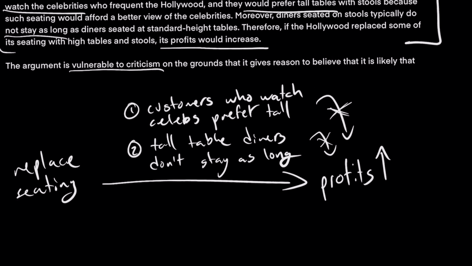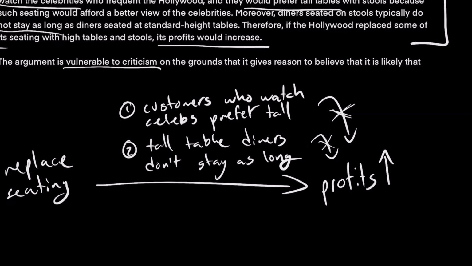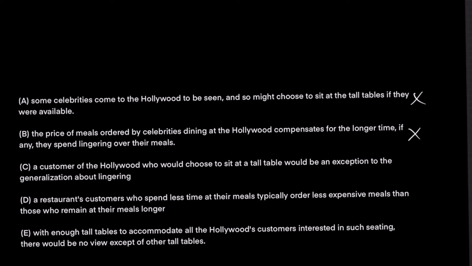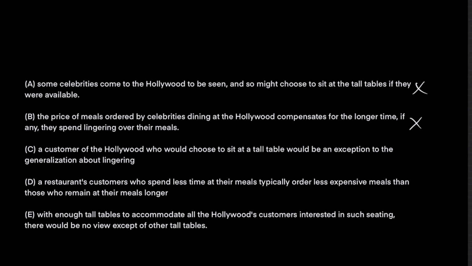And so if we go back to the relationships we talked about, this is directly affecting this relationship: tall table diners don't stay as long, contributing to profits. We know that's not true because tall table diners might stay as long, right? And this argument actually gives us reason to believe that, because this argument is saying these customers that like the tall tables like to watch celebrities. This is actually something that severely weakens this argument.